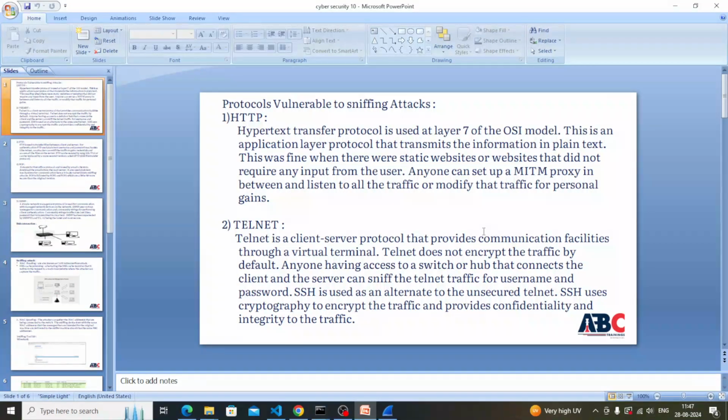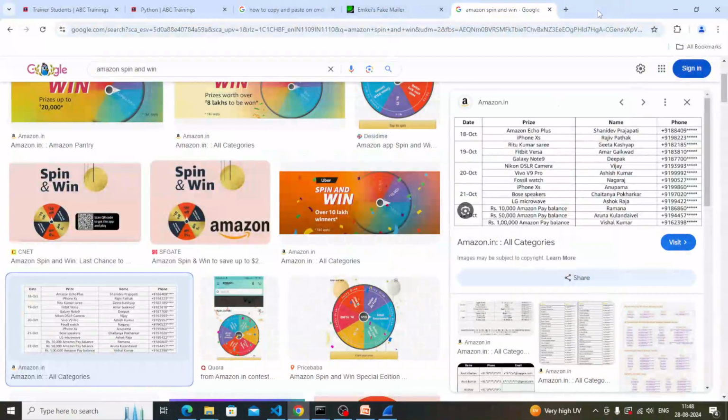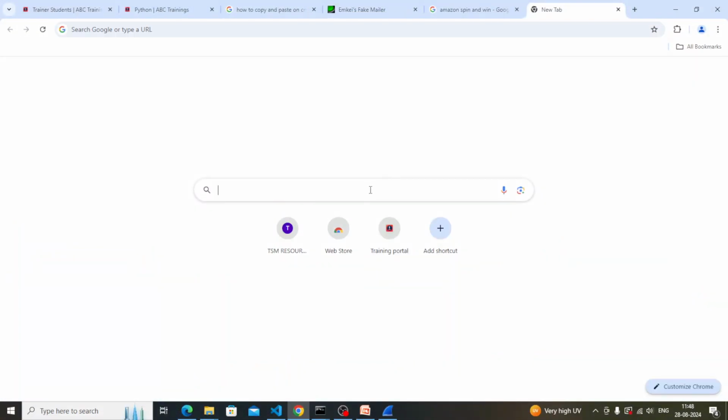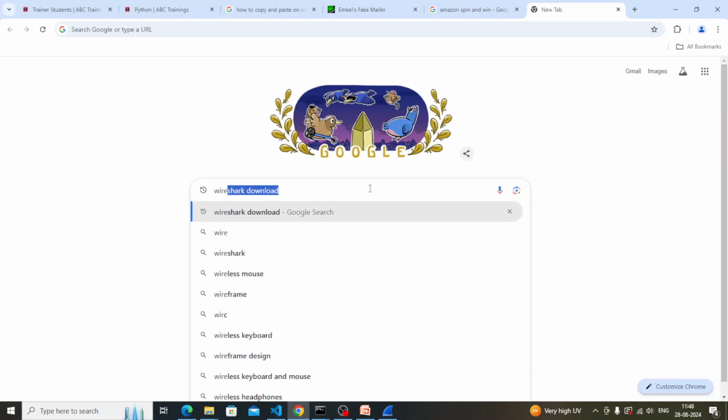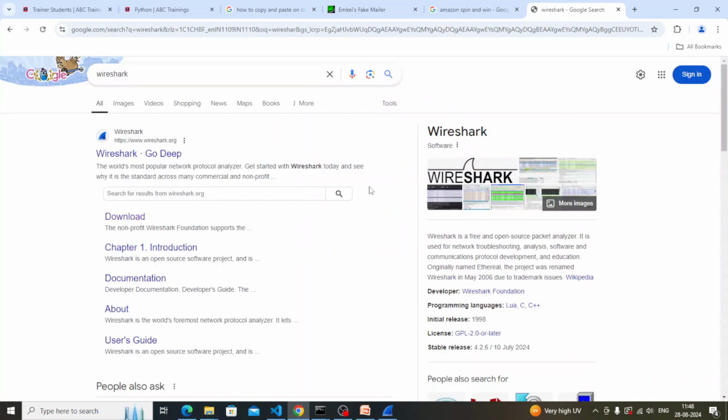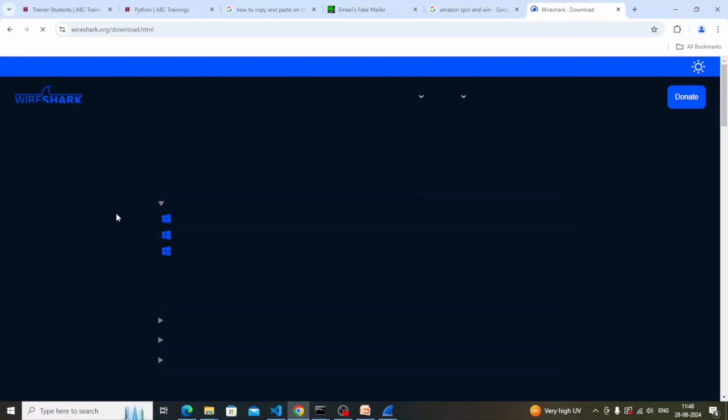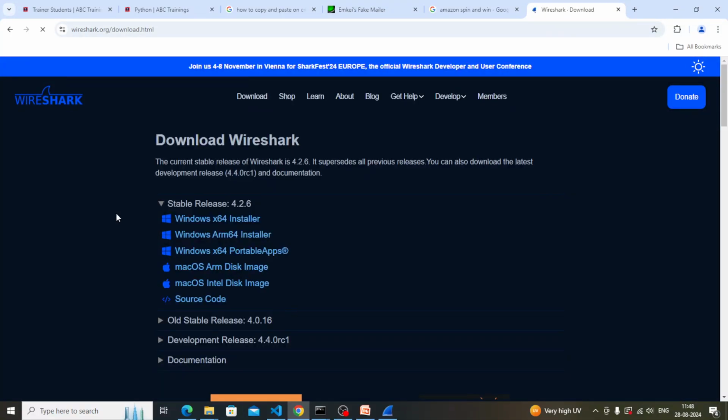There is a tool used for capturing the packets, that is Wireshark. By using that Wireshark tool, we can capture the packets for a system, not for all the network, just for the system we can capture the packets. The Windows 64-bit installer we can download from here.